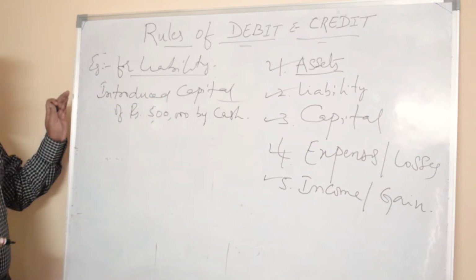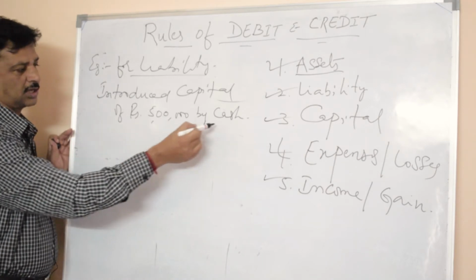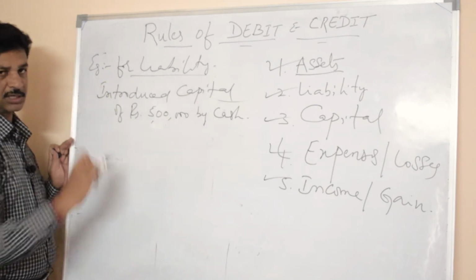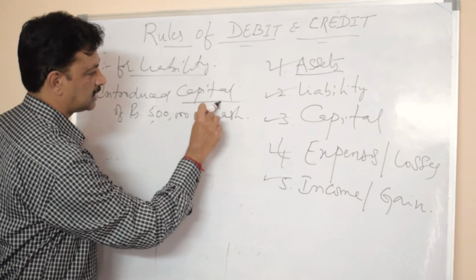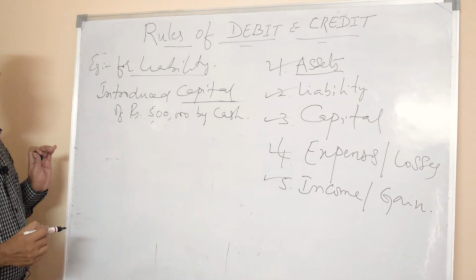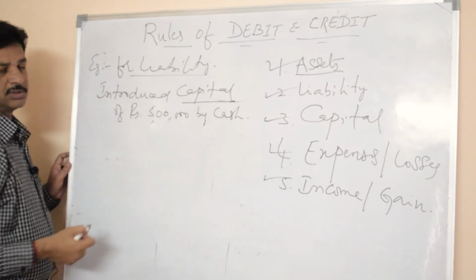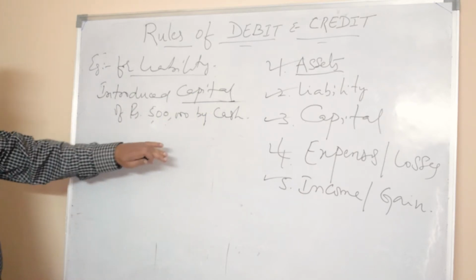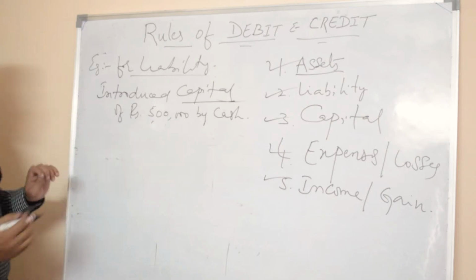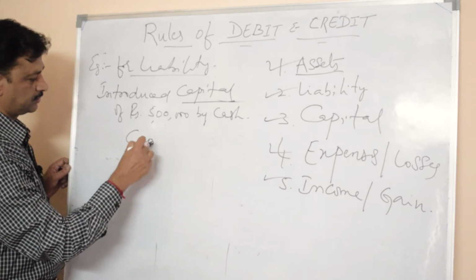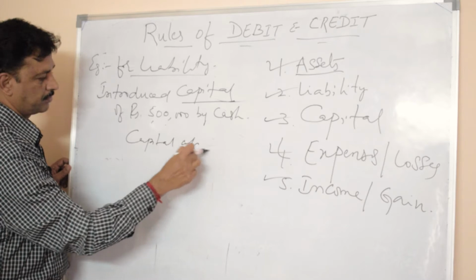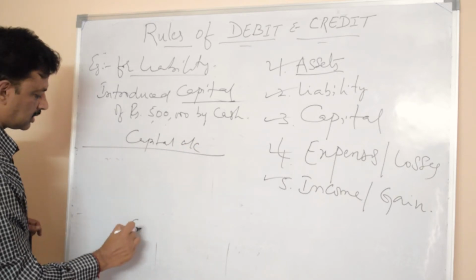So the owner of the business brings rupees 5 lakh cash as his capital. So capital is the liability of the business. Here we can record this as capital account, and here cash account.